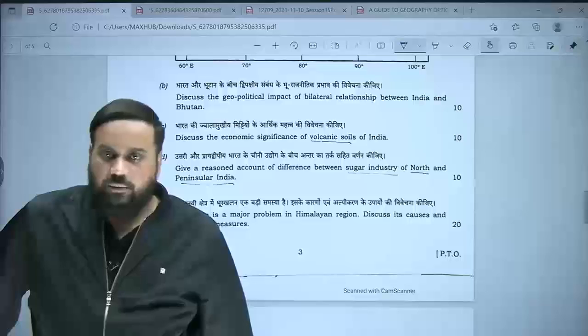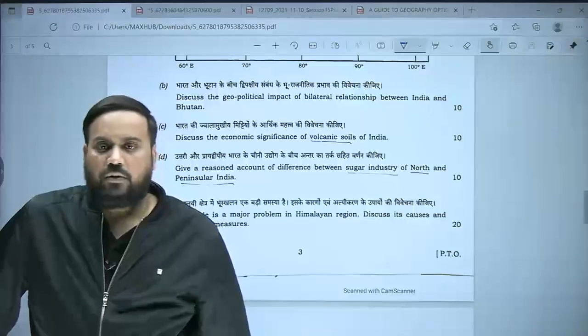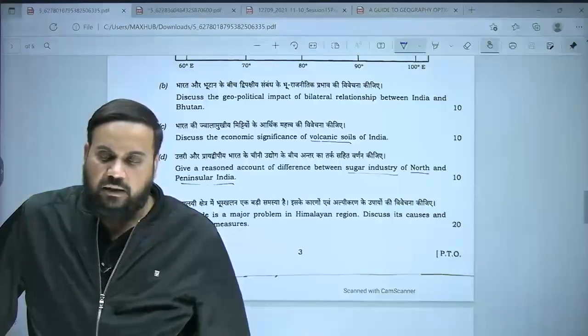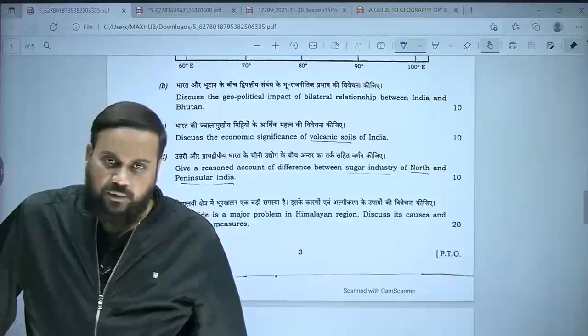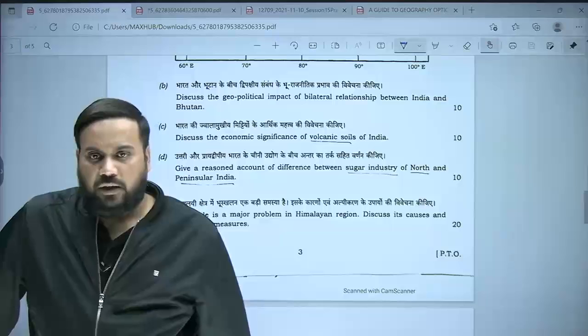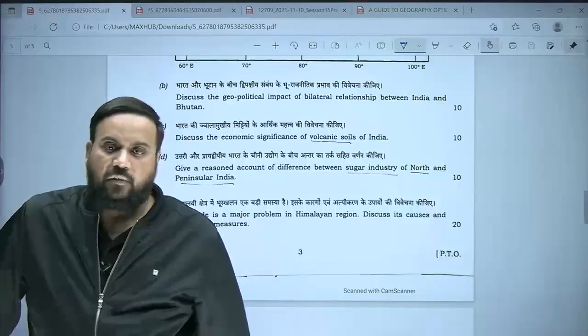And thus the challenge in paper 2 always comes to not only having the content but also being able to present the content in a geographical manner. So that becomes a quite challenging task in paper 2. However, if you have practiced well, for paper 2, practice is the key. For paper 1, rectification is the key.